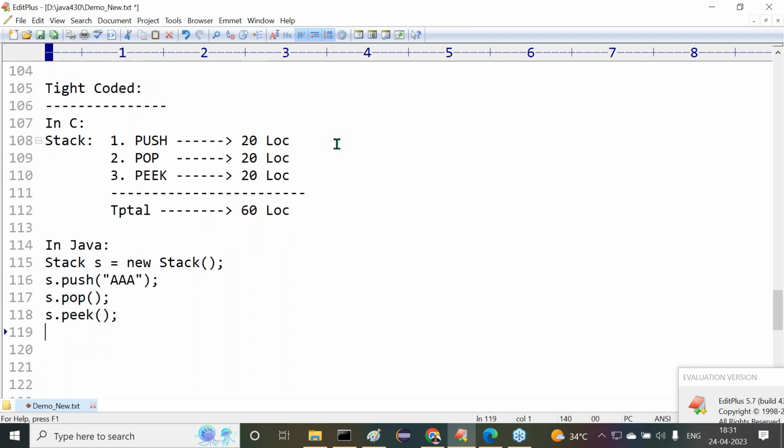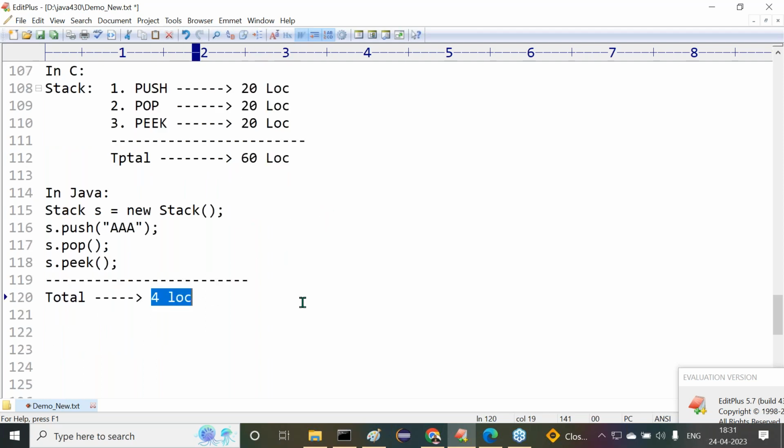Finished. Now tell me, overall in Java, how many lines of code are available in total? Four lines of code exist. But in C and C++, it takes 60 lines of code. In Java, just 4 lines of code.